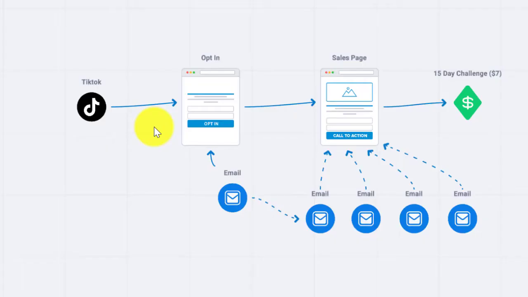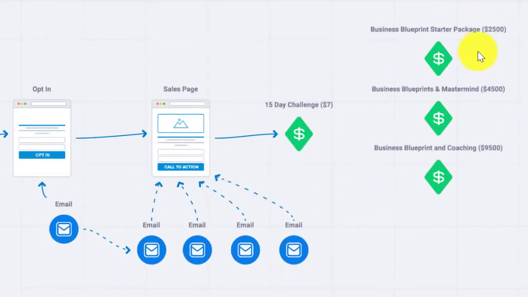Again, it doesn't have to be Legendary Marketer, but these are the products that you want to be promoting, at least in the beginning. So the reason I use Legendary Marketer is due to the fact that their funnel is very good on the low end, meaning it's quite cheap to get started. But on the low end, users get upsold on the high ticket affiliate products. And we can see here, it starts off at $7, but as we go deeper into the funnel, we can actually start to see that there are products being upsold all along the 15-day challenge, which are beneficial to the customer. They will find those products valuable. Some of them buy and some of them don't, but that's essentially how you want to do this.